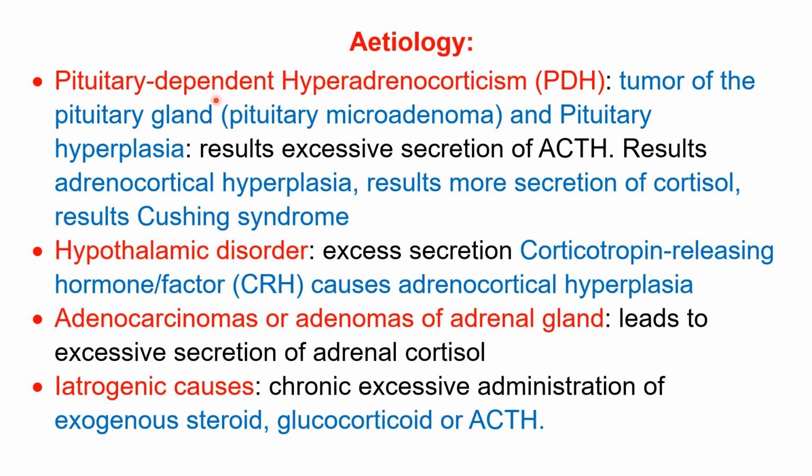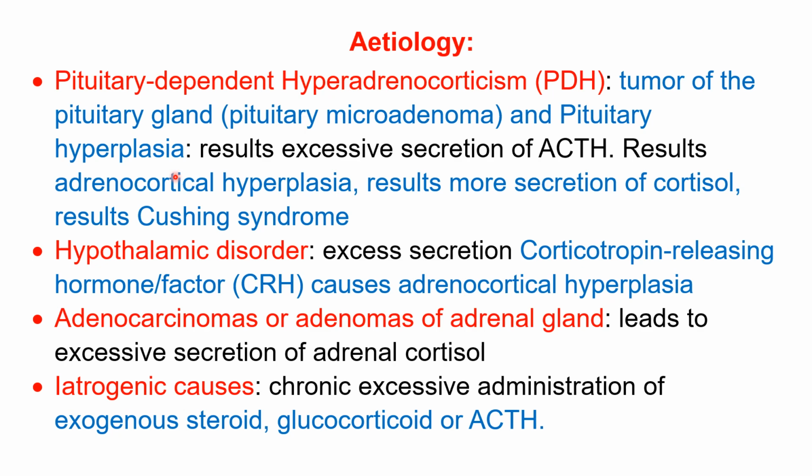Pituitary is the cause. It causes hyperadrenocorticism, increased level of the cortisol. For example, tumor of the pituitary gland, pituitary microadenoma, and pituitary hyperplasia. These are the main causes.